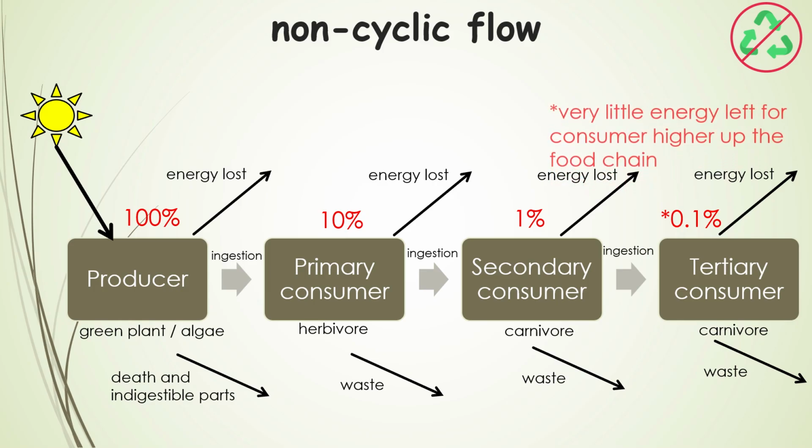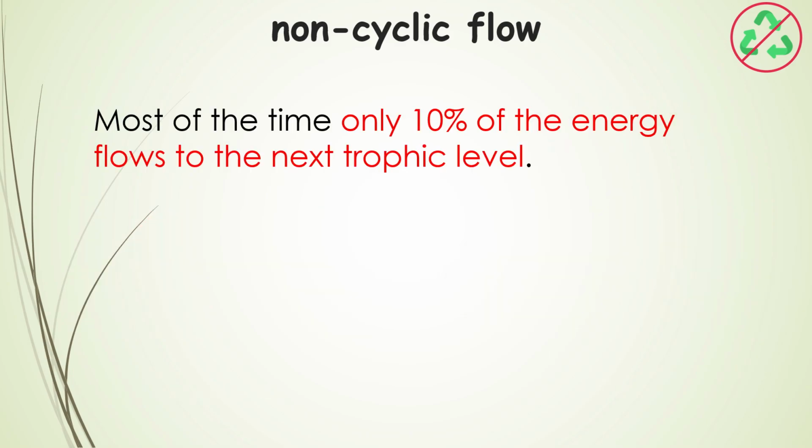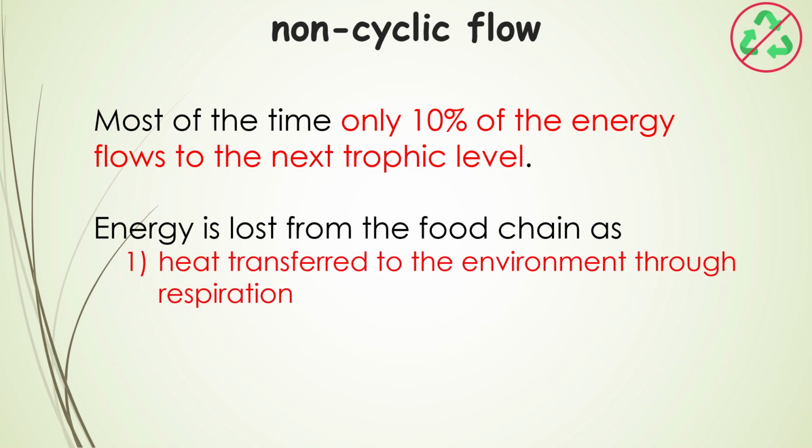Hence, there is very little energy left for consumers higher up the food chain, and you will seldom see food chains that have 5 or 6 trophic levels. On average, only 10% of the energy produced or obtained from the lower trophic level flows to the next trophic level. Energy is lost from the food chain largely as heat transferred to the environment through respiration.